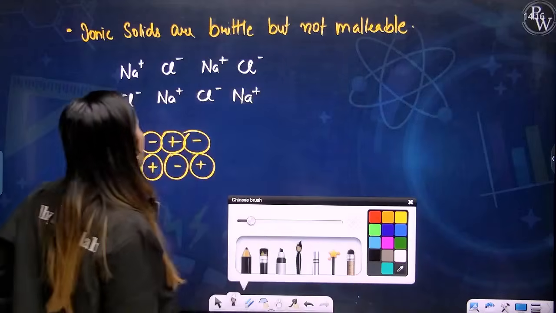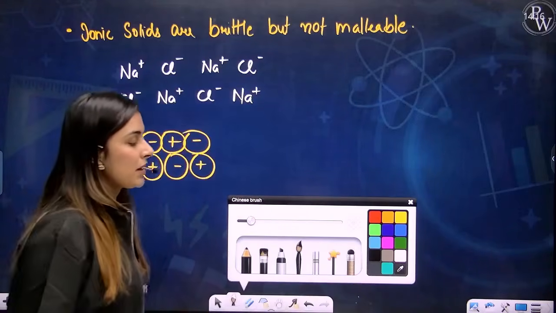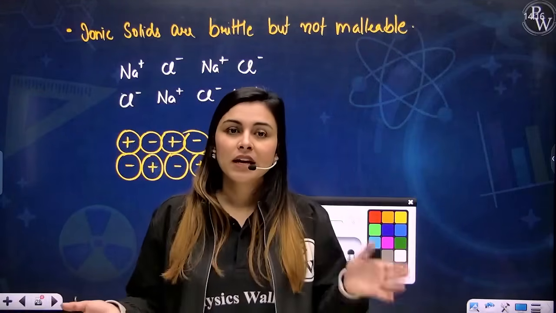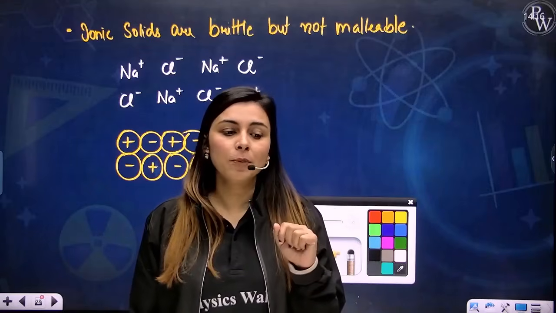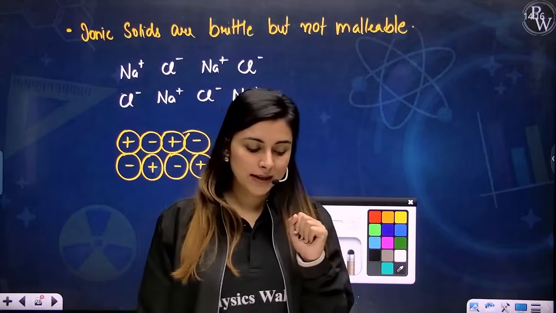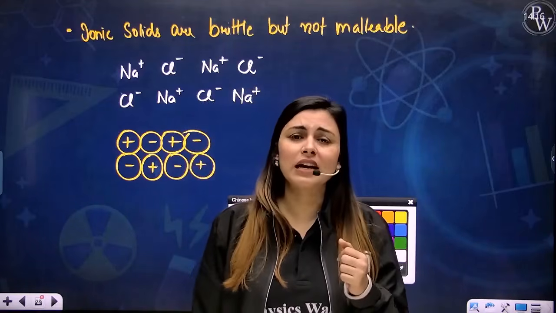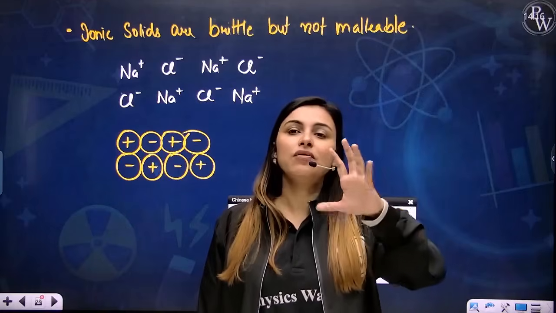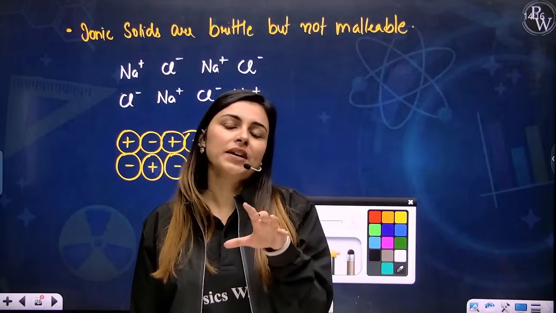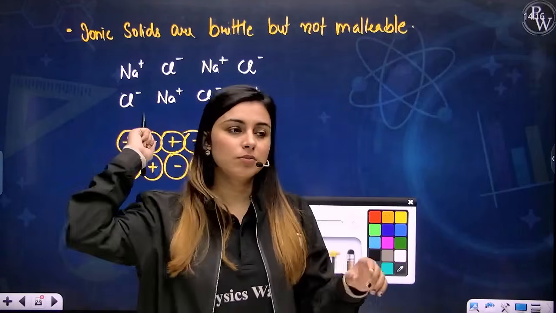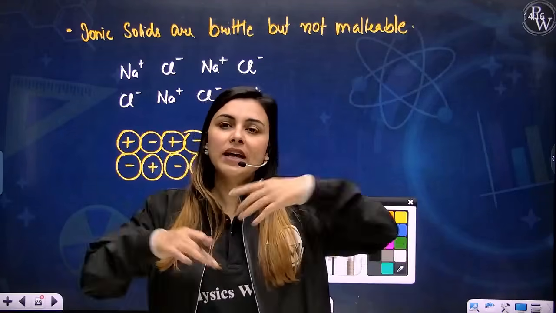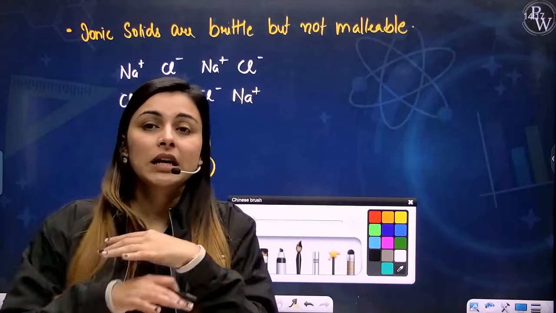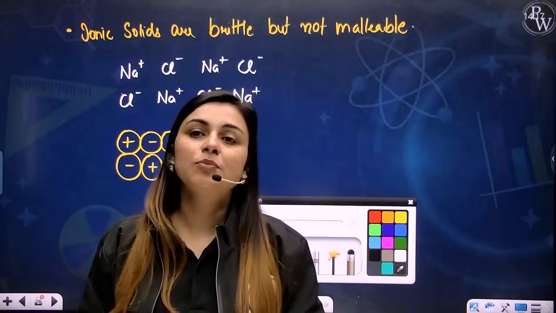So how are they brittle? What does brittle mean? Brittle means that whenever a pressure is applied on a solid, it just breaks. Let's take the example of glass. Quartz is also a glass, the crystalline form. If you throw a stone over it, a pressure is applied and it just breaks. That is the brittle nature of a solid: whenever a pressure is applied, the solid will break into pieces.